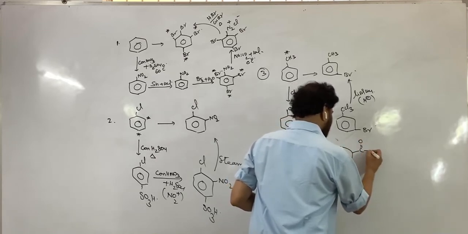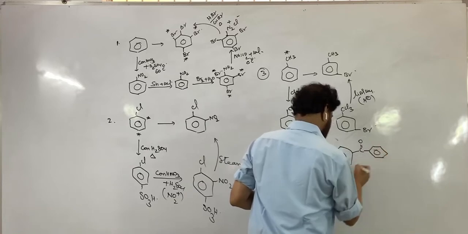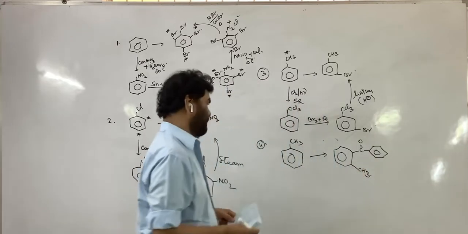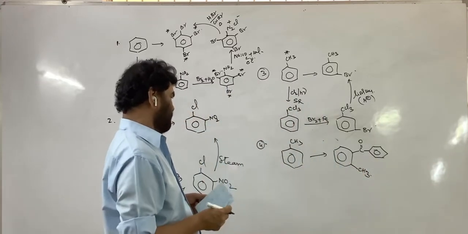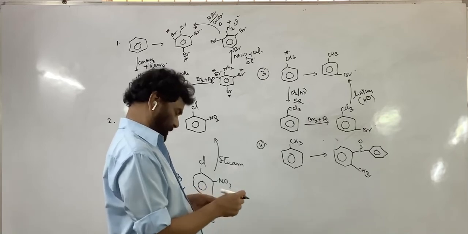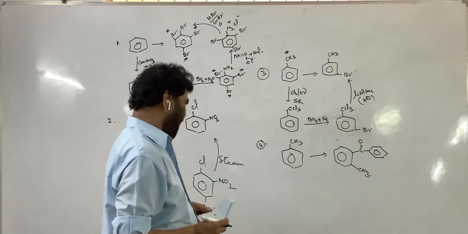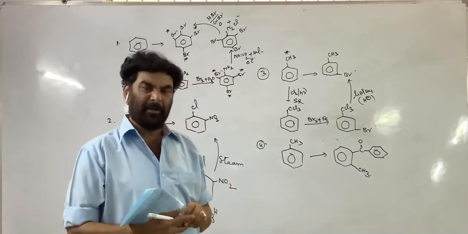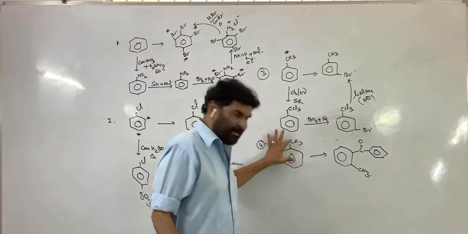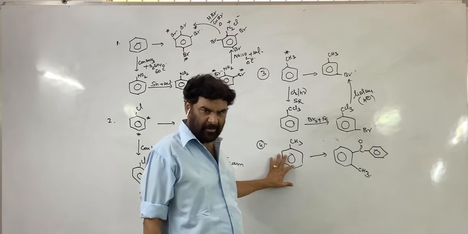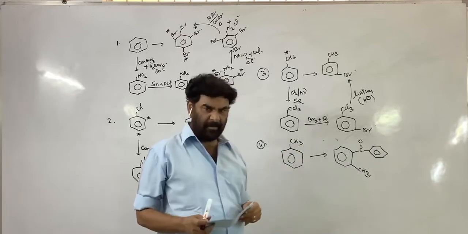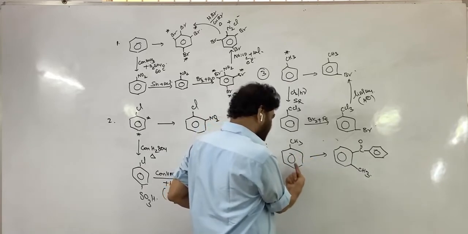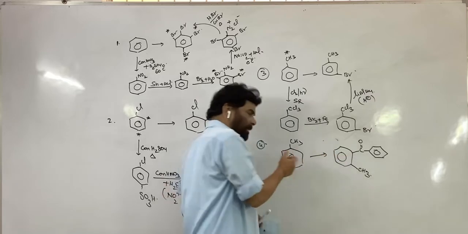Acetophenone, phenone. Normally the problem is not conceptual, but a viability problem. See, the methyl is the ring activator, so it directs to the ortho and para positions. But if you carry out the further electrophilic substitution, the possibility of the formation of the para product is more.